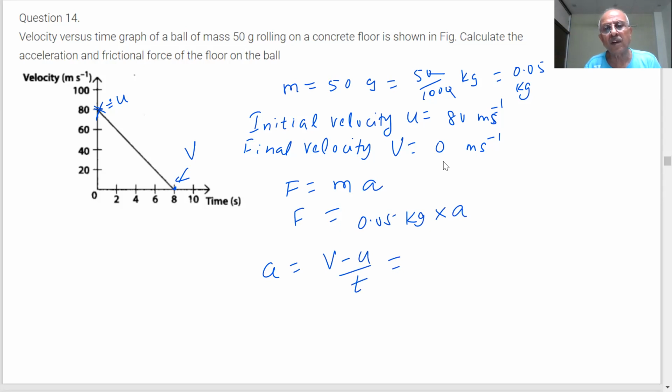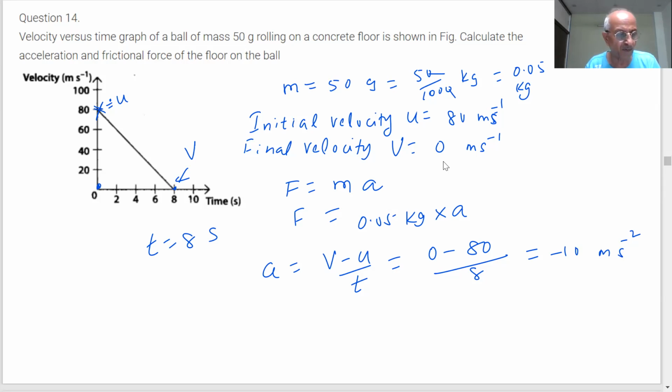What is v? 0 minus 80. Time is how much? 8 seconds, 0 to 8 seconds. So what does it come to? Minus 10 meter per second square.